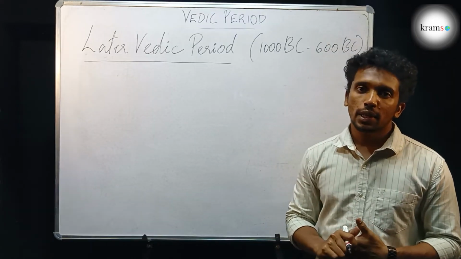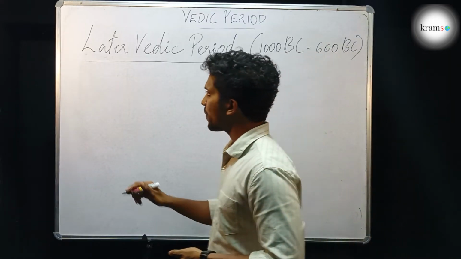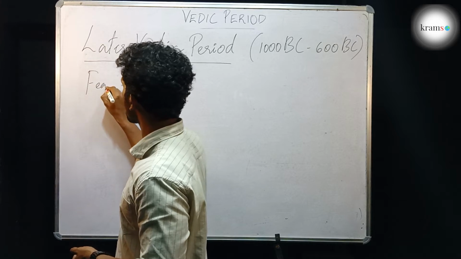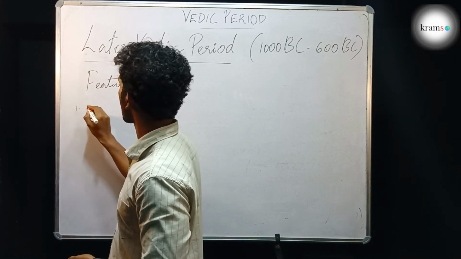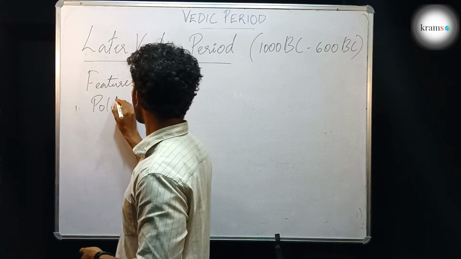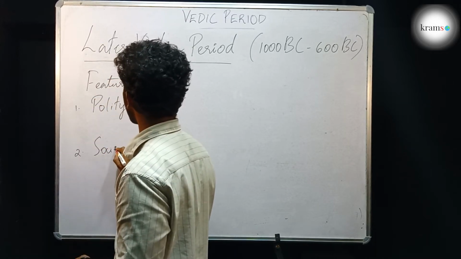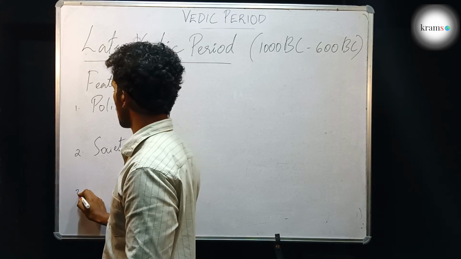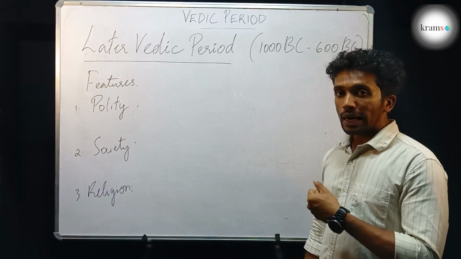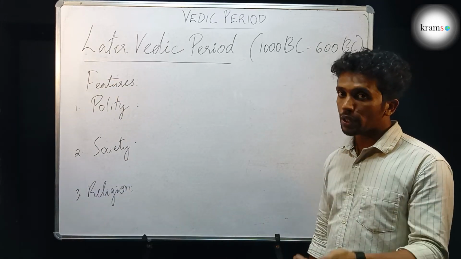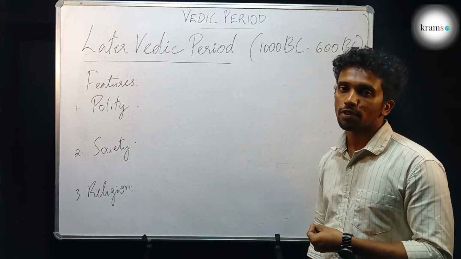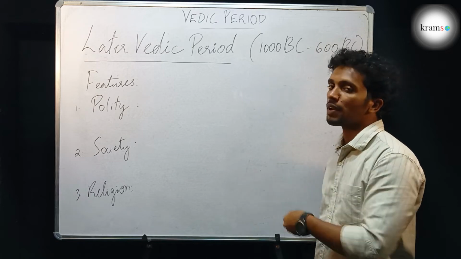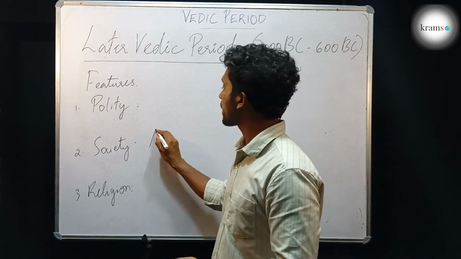Next is the later Vedic period. We are going to see the features of the later Vedic period, and the main features are polity, society and religion. The main occupation of the people in the later Vedic period became agriculture.